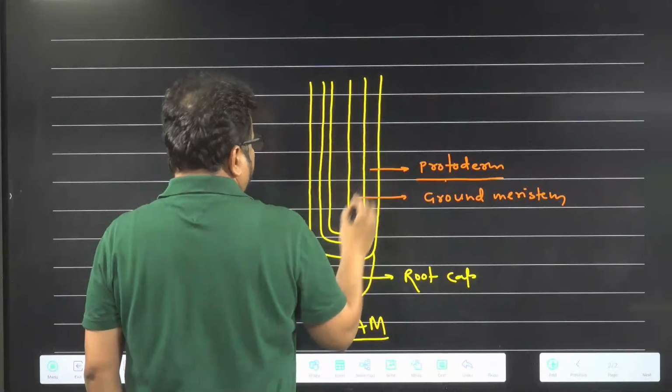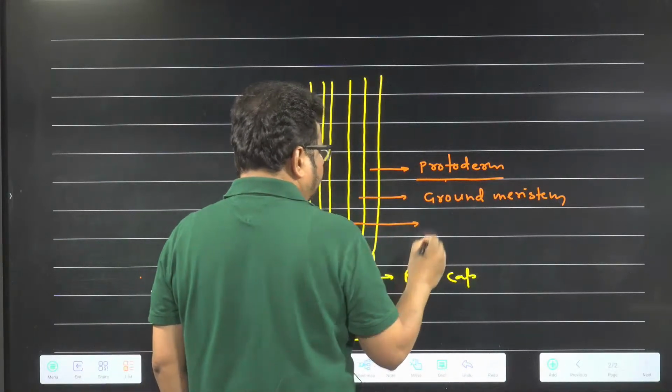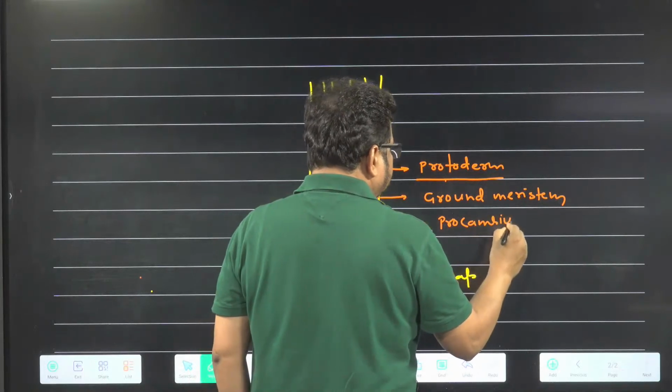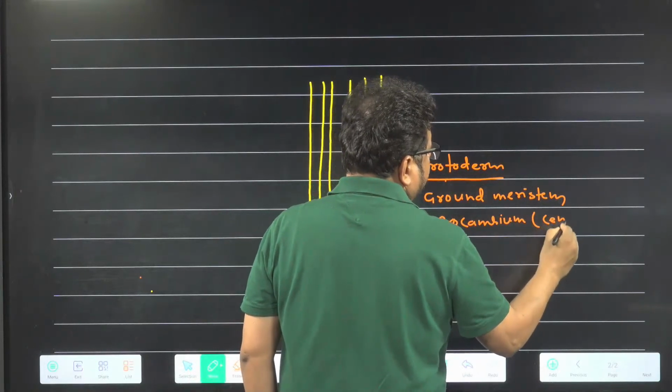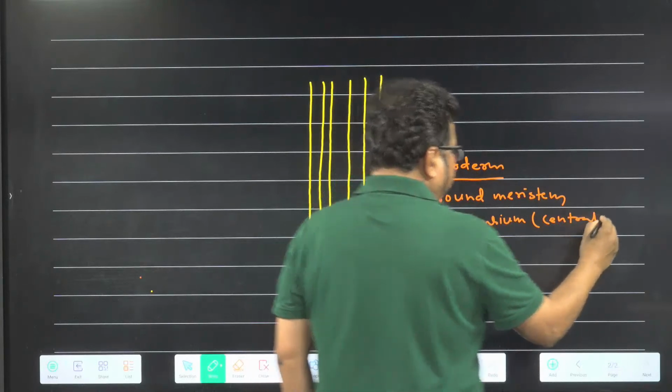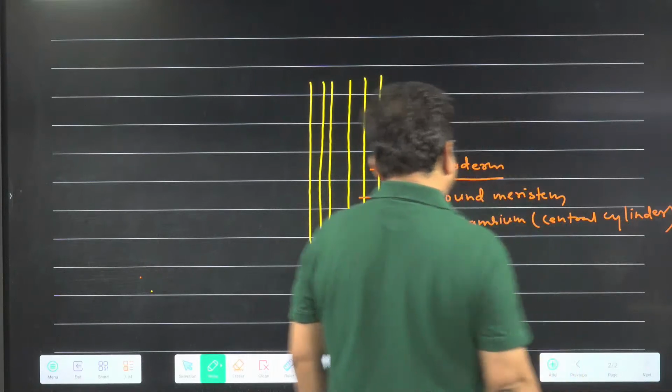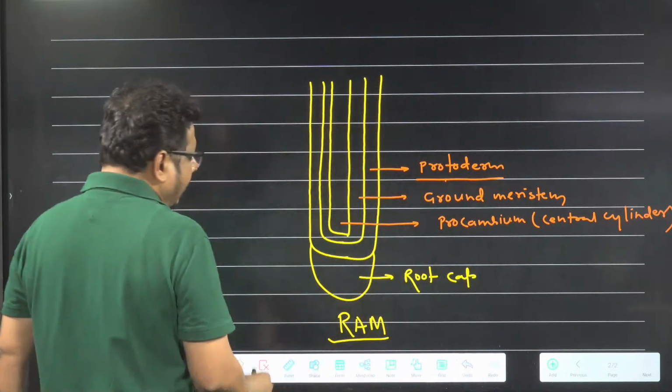And innermost part is what? Basically procambium. And this procambium is what? Central cylinder. It is central cylinder. So RAM, and it is root cap.